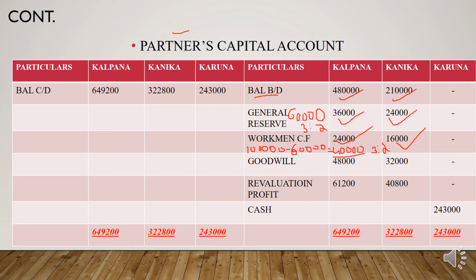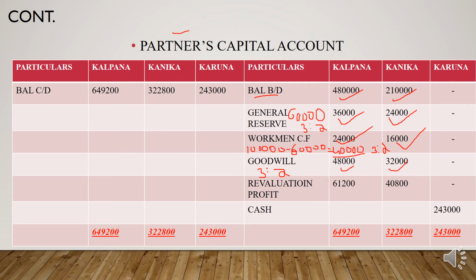Here the question doesn't specify anything about the new profit sharing ratio, so you can take the old profit sharing ratio itself as the sacrificing ratio. So it is 3:2, and if you distribute the 80,000 in the ratio of 3:2, you will get 48,000 and 32,000. Clear?